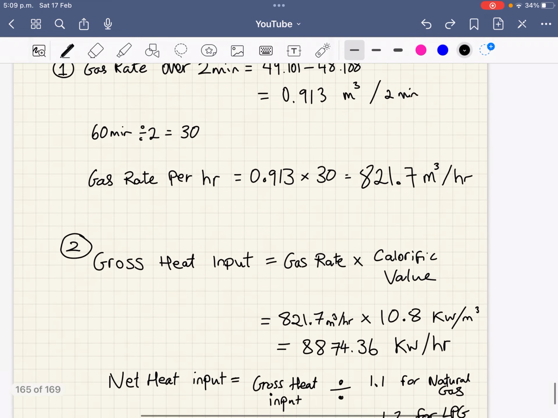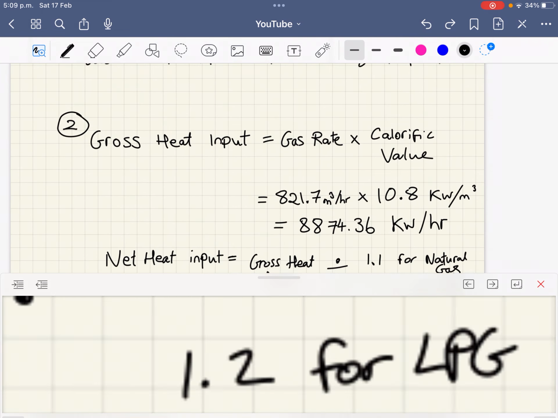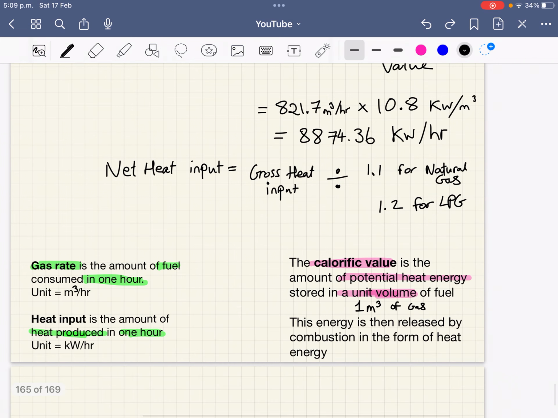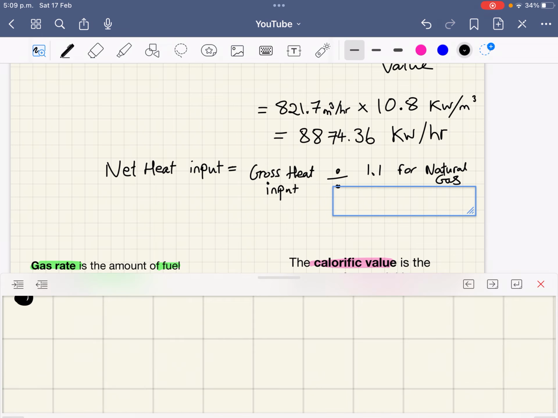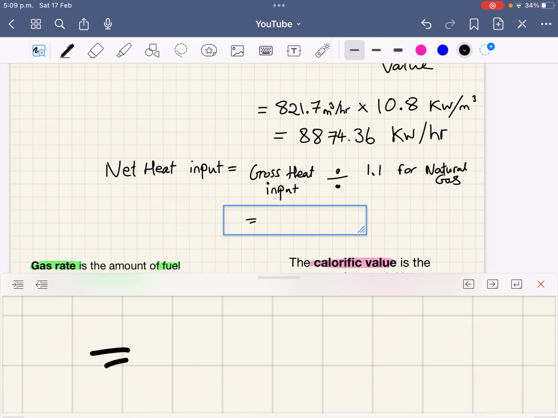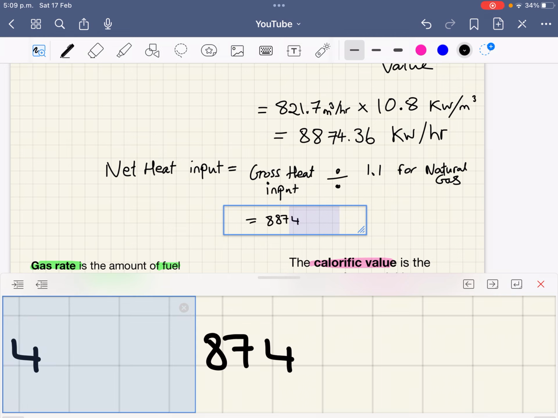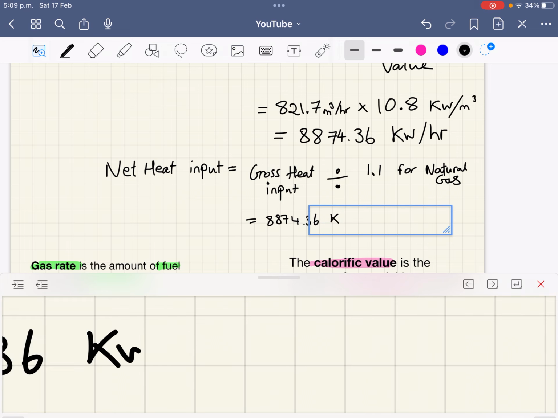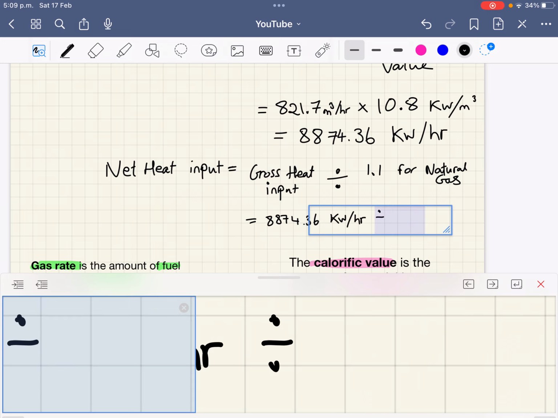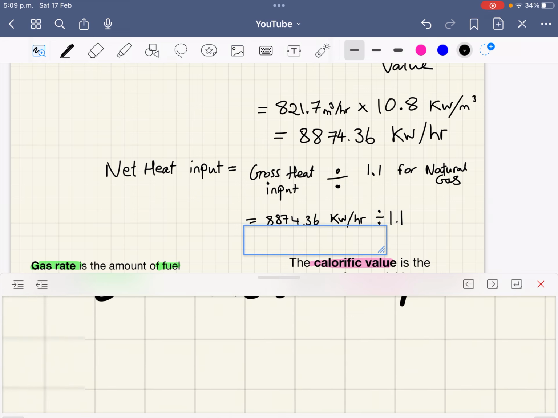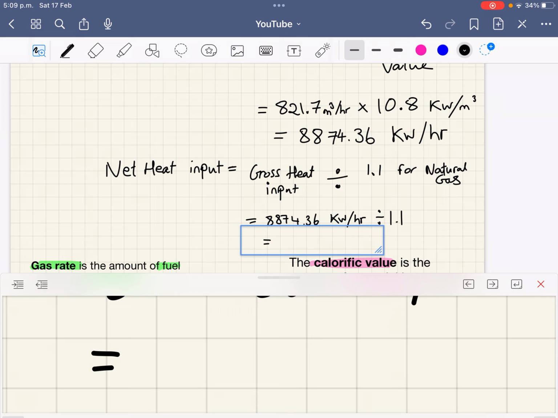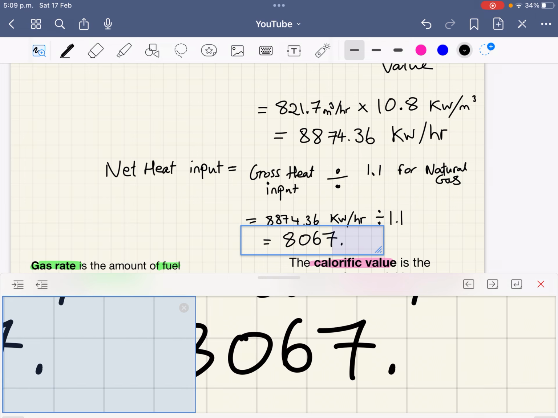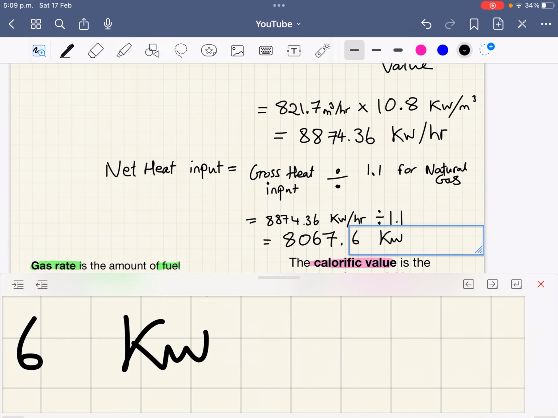So I'm going to have to do, we can erase that because we're not dealing with LPG, but the next question we will be, so we're going to have to divide by 1.2 in your next question. So here we have 8874.36 kilowatts per hour divided by 1.1, and that's going to give us 8,067.6, and the unit's the same, kilowatts per hour.